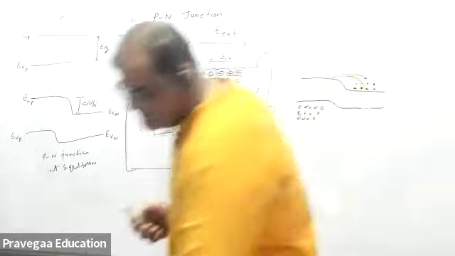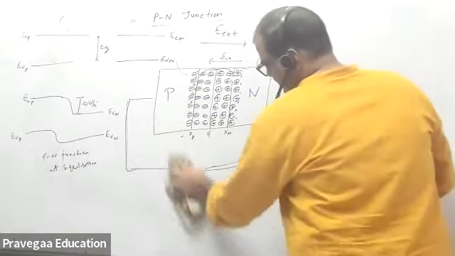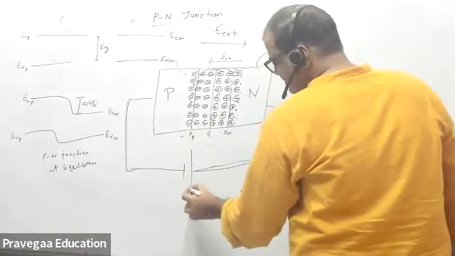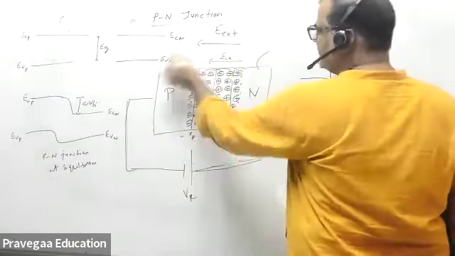Next is what happens when you apply reverse bias. When you apply reverse bias, one side is connected to negative and the other to positive. Now the external electric field will be in this direction.